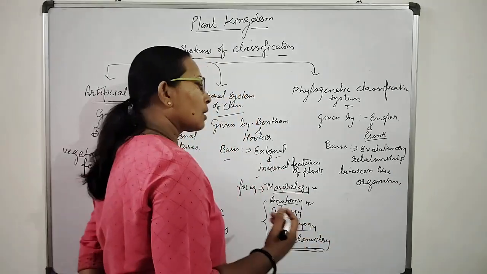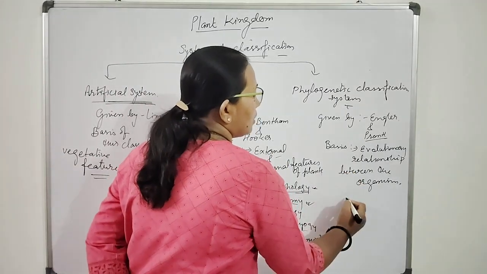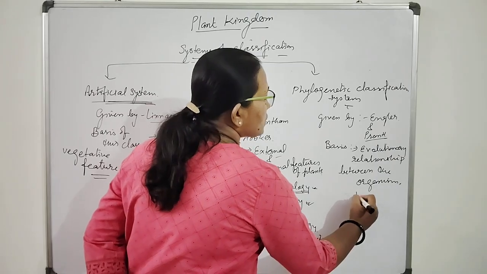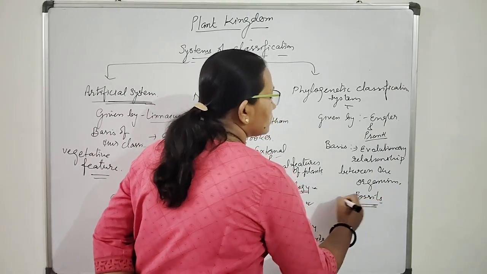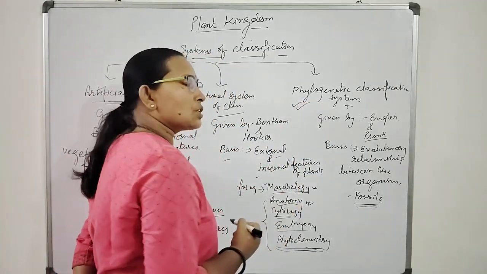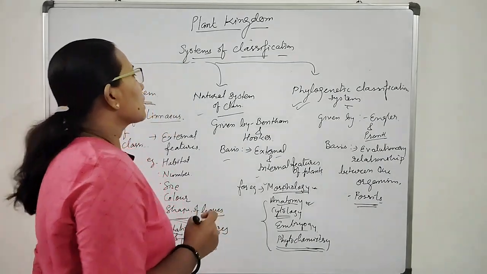Here the basis of classification includes fossils. This phylogenetic classification system is the most acceptable.